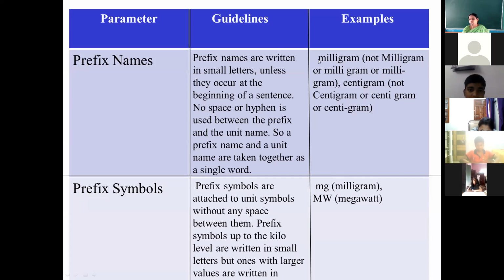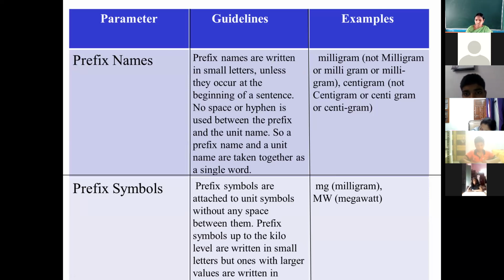So what is the correct method? Write all the letters small, without any gap, without any hyphen. Write the full spelling in small letters without any gap, without any hyphen. Clear to everyone? So when you are writing the full spelling of a unit which has a prefix, then that prefix will be added at the beginning. All letters should be small letters, without any gap, without any hyphen. So this is the third rule to follow.